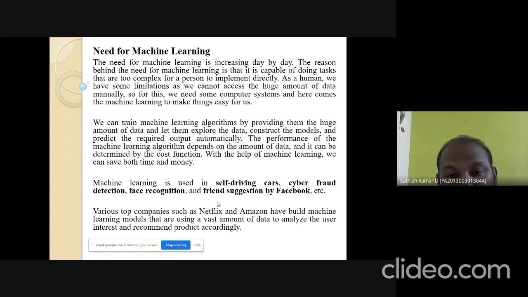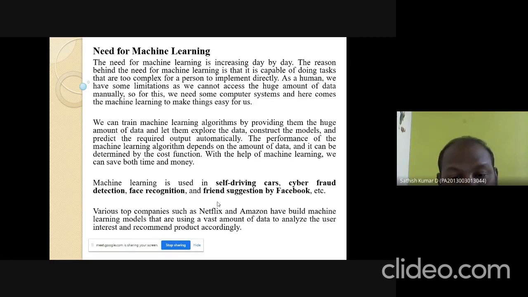Suppose you give training with a large amount of data to the machine. It analyzes the data automatically and, depending on previous, that is past, experience, it automatically creates the predicted output. That is the main aim of machine learning. The performance of the machine learning algorithm depends on the amount of data, and with the help of machine learning, we can save both time and money.